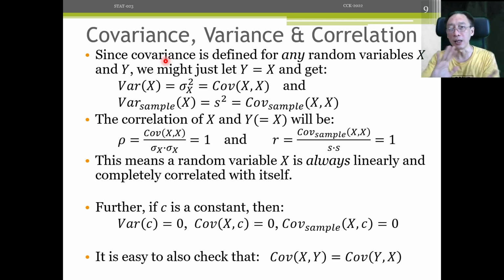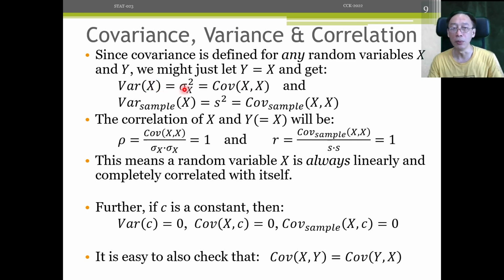Now these two measurements, height and weight, we can also say x and x, height and height, or weight and weight, because it's for any random variable. So we might as well just let y equal x. When we do that, that's covariance of x and x, and that exactly produces the variance of x. So it is quite closely connected to variance of x, in the sense that if we let y equal x, then we get back the variance of x. And of course, if we let x equal y, then we have covariance of y comma y, then we get back the variance of y.